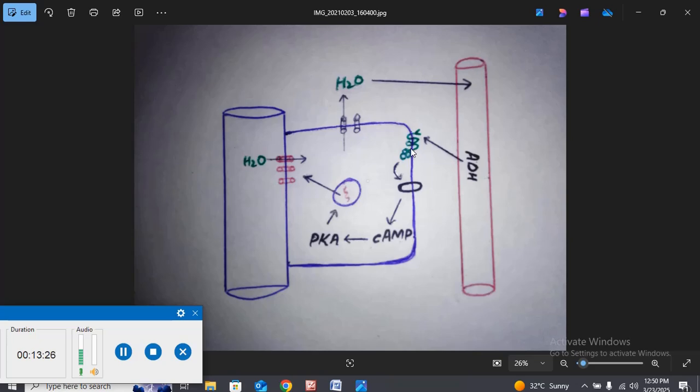Upon the activation of the G protein coupled receptor, the adenylyl cyclase enzyme is activated.